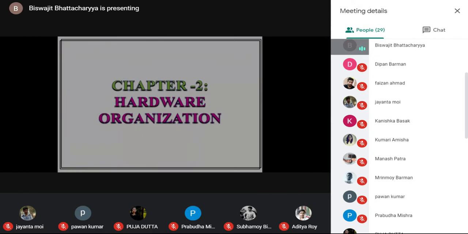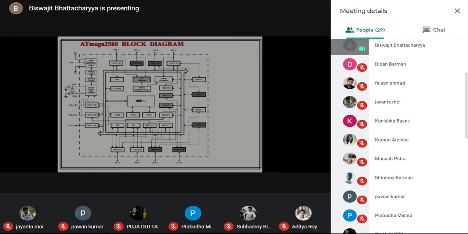Now in chapter 2, we'll see the hardware organization of our microcontroller of interest. What are the essential hardwares our microcontroller is equipped with? We need to know those hardware facilities so that we can write programs to trigger them and use them in our application. So the next chapter is the hardware organization. A lot of things are shown in the architecture here, the Atmega 2560 block diagram.